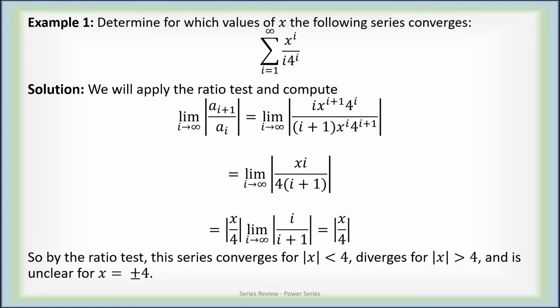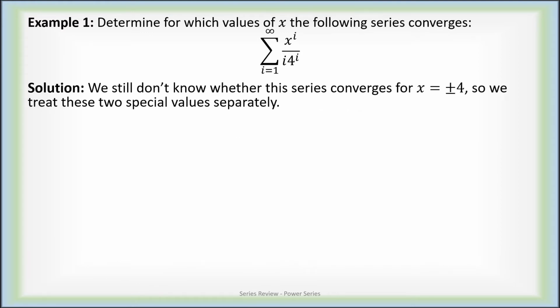By the ratio test, this converges absolutely when that ratio is less than 1. In other words, when the absolute value of x is less than 4. It diverges when that ratio is bigger than 1. In other words, when the absolute value of x is bigger than 4. But the ratio test will be inconclusive when that limit is 1. In other words, when x is plus or minus 4.